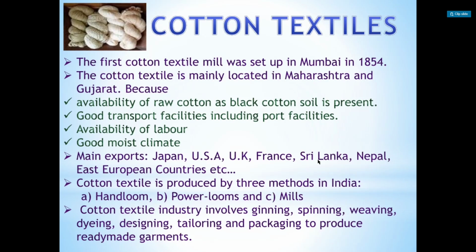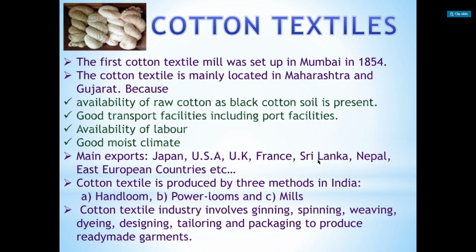First of all, we will do the cotton textiles. In this subtopic, cotton textile, we will discuss and learn about cotton and cotton textiles. The first cotton textile mill was set up in Mumbai in 1854. The cotton textile industry is mainly located in Maharashtra and Gujarat. Why? This is a very important question of this topic. Why is the cotton textile industry centralized near Maharashtra and Gujarat?